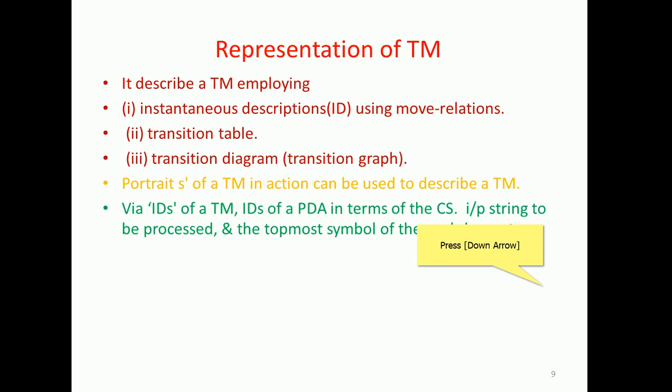In terms of the current symbol, the IDs are in terms of the input string to be processed, and considering the topmost symbol of the memory.